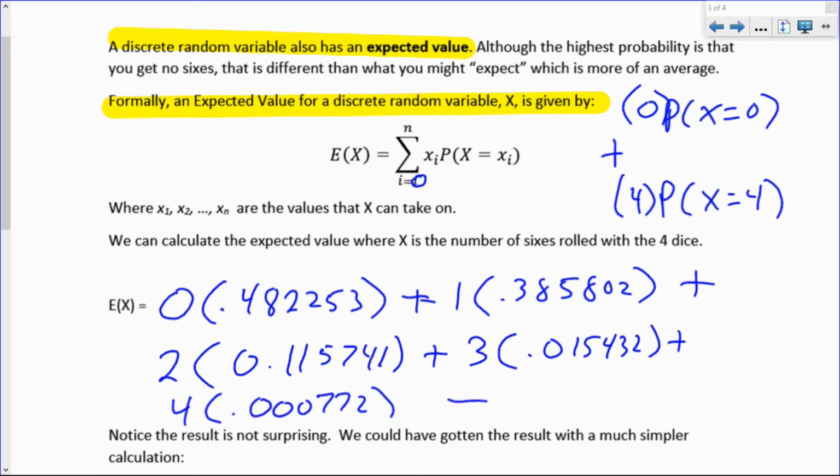Now, if you were to add all of those up, multiplying by 0, by 1, and so on, you would find you get a number very, very close to 0.66666 continued.